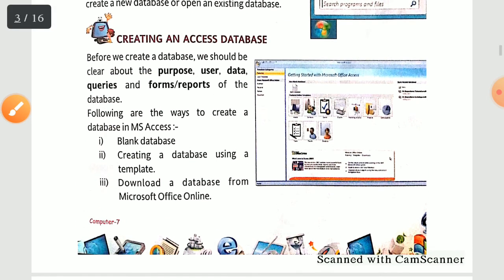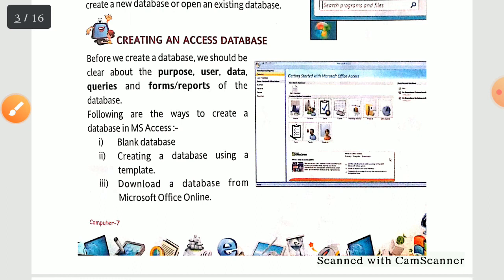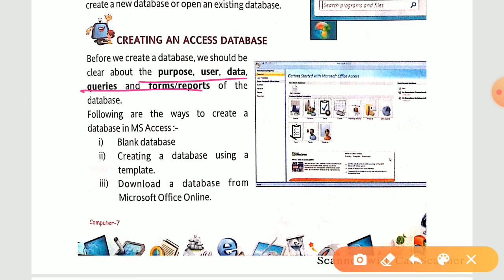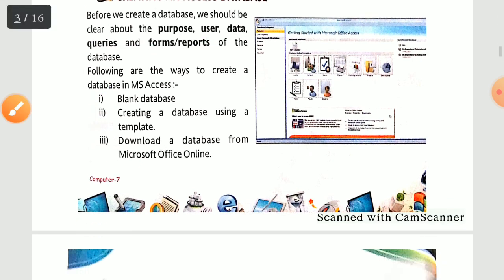Now in this we have learned two things. Before creating a database, firstly you should be very clear why you are making that database, and what kind of data and values you are going to feed into it. When we are clear with our thoughts and have predefined everything, then we have to select any one way. We have three ways of creating a database. You have to select one way and go on with your predefined things.